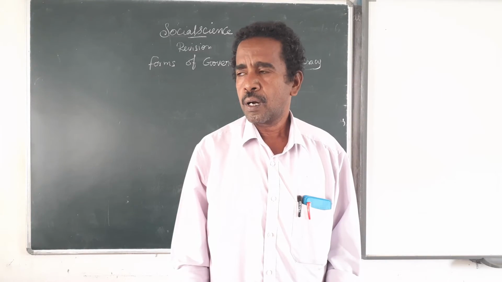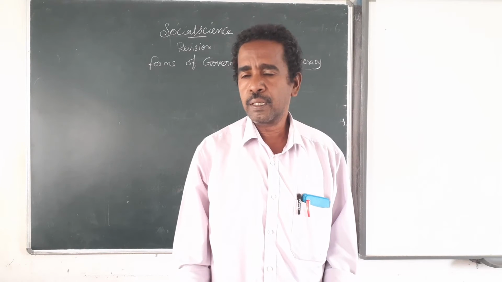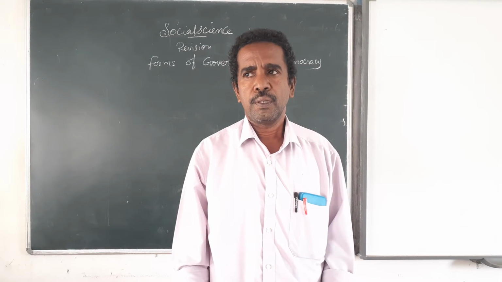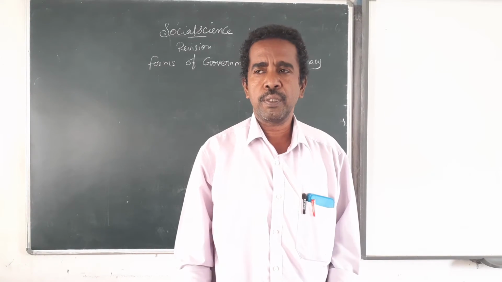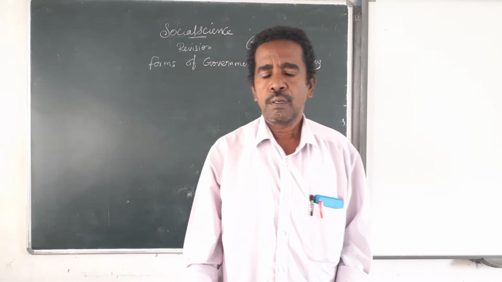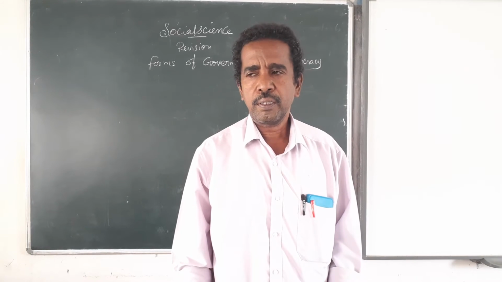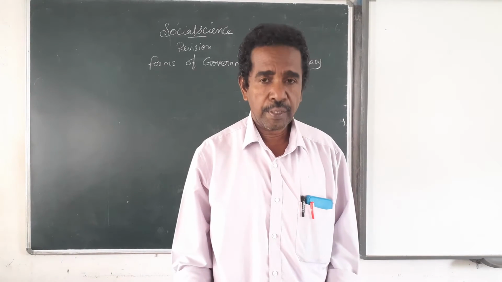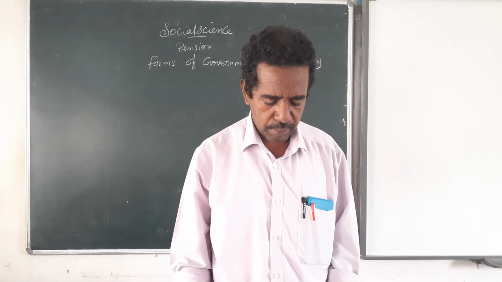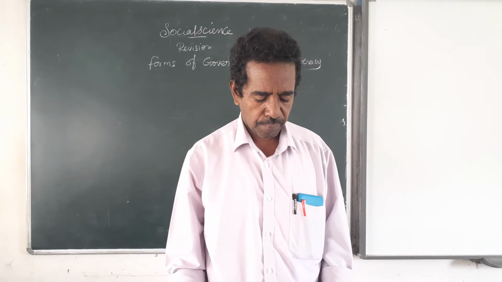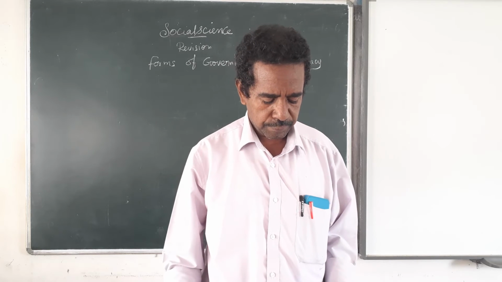In the general parliament election, the party which gets majority seats in the Lok Sabha, that party leader will be appointed as Prime Minister of India by the President. So, Prime Minister of India is appointed by President.